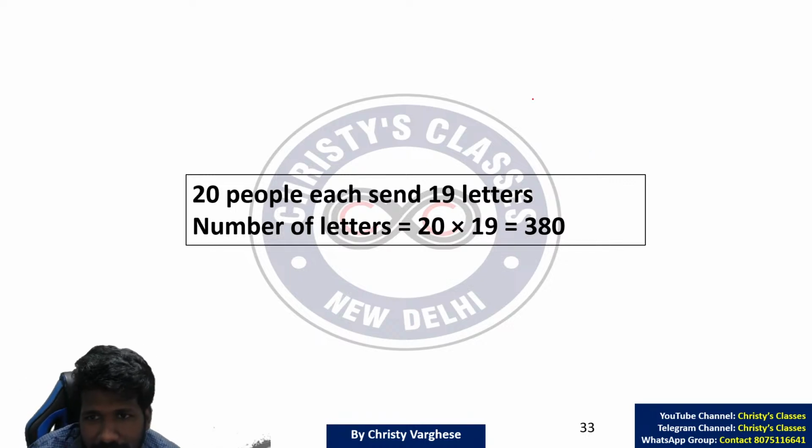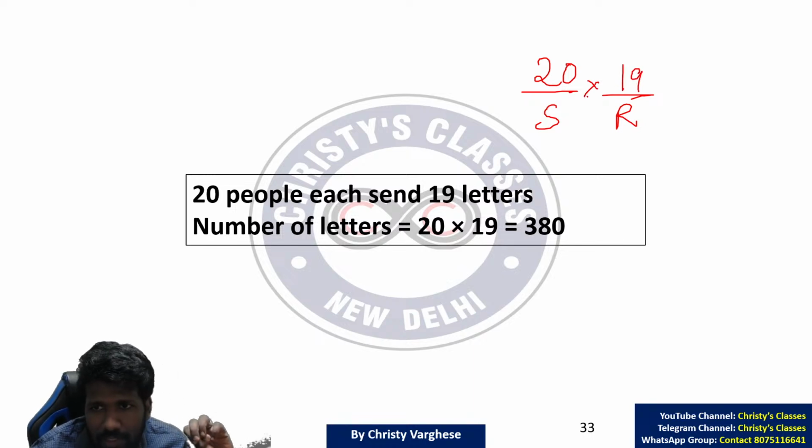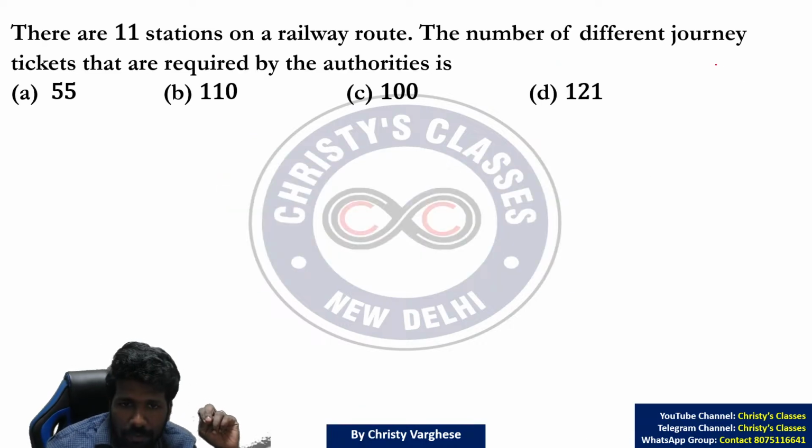Or you can say that there is the sender of the letter and the receiver of the letter. The sender of the letter can be selected in 20 ways. The receiver of the letter can be selected in 19 ways. So 20 into 19, 380 ways total. Is this clear, all of you?